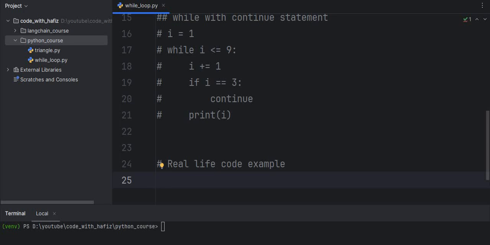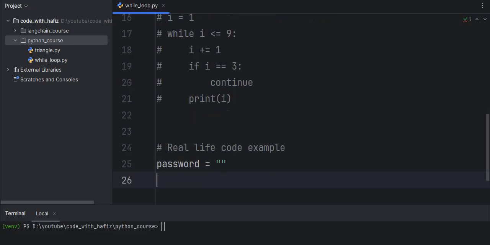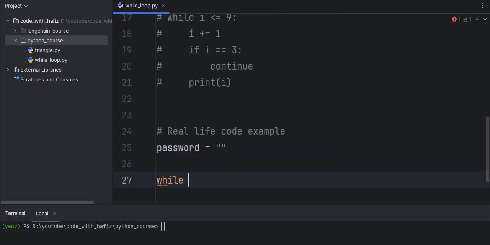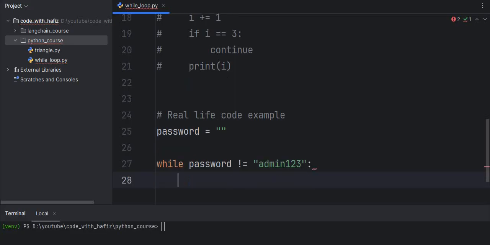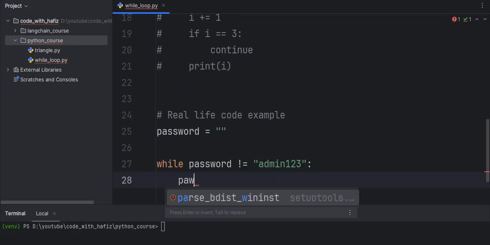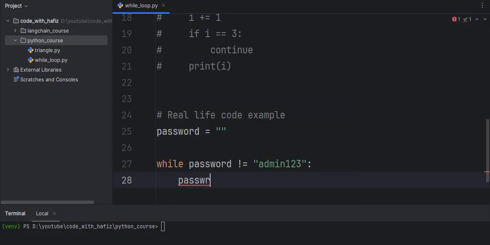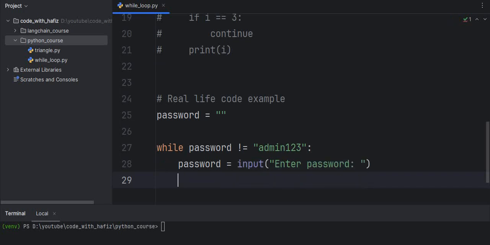So let's assume we have a password and we initialize it empty, and after that while password not equal to admin123, while the password not equal to admin123, password input, enter password, and then we want to print access granted.